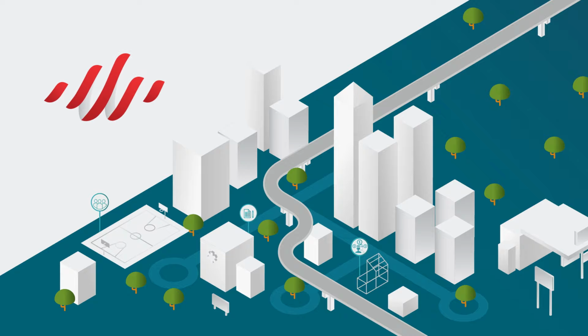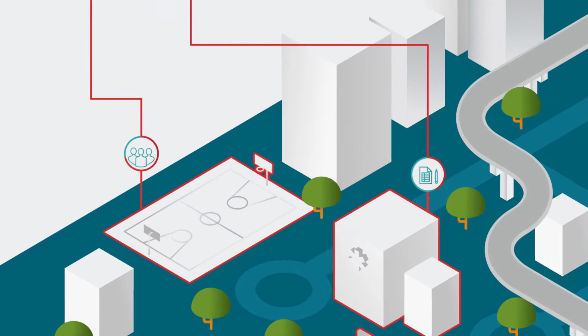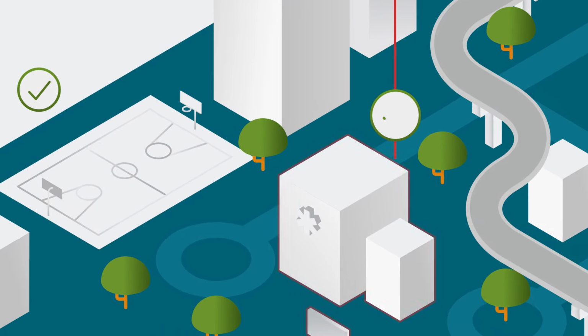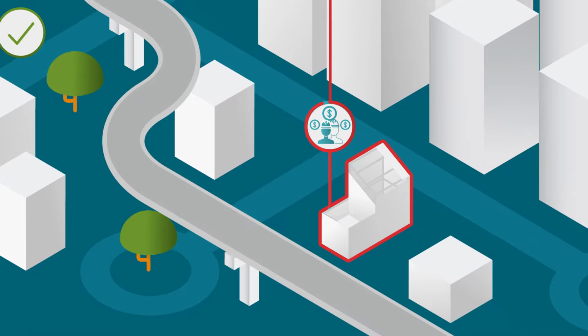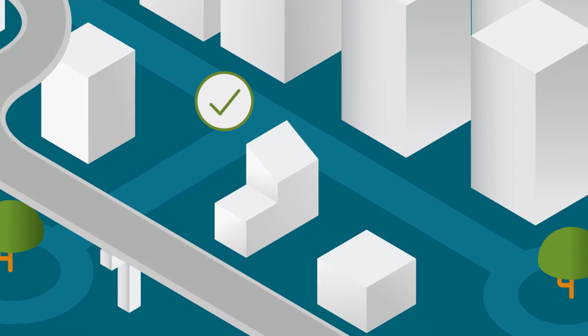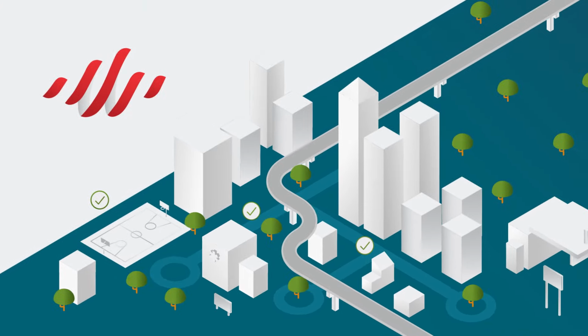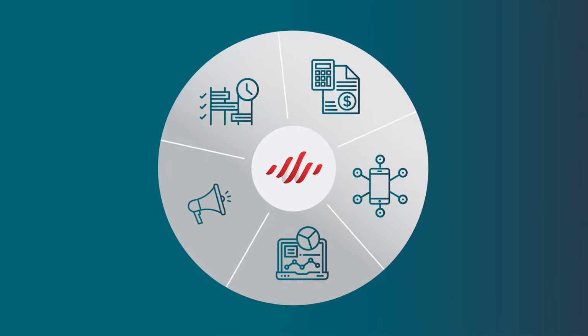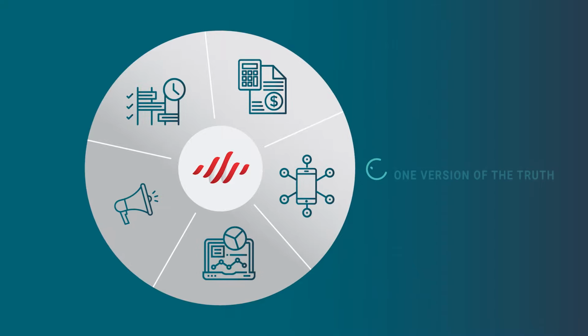Introducing Aurigo Essentials, an all-in-one construction project management solution that has been purpose-built for small and mid-sized public agencies. Aurigo Essentials helps cities, counties, and public agencies ensure every construction project is delivered on time and on budget with modern cloud software that is affordable, easy to deploy, and easy to use. Aurigo Essentials includes everything you need to plan, manage, and report on each project so that everyone on your team is working from one version of the truth.